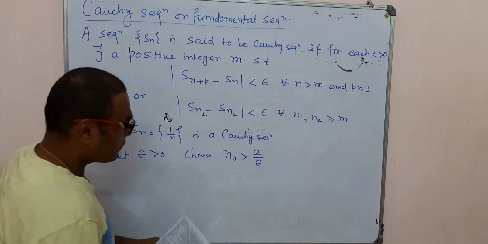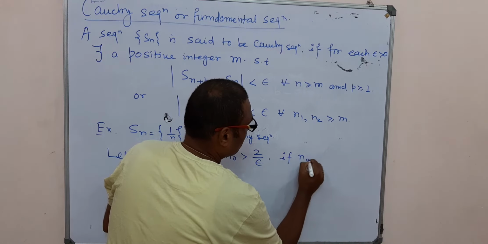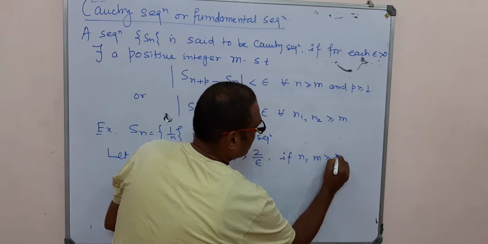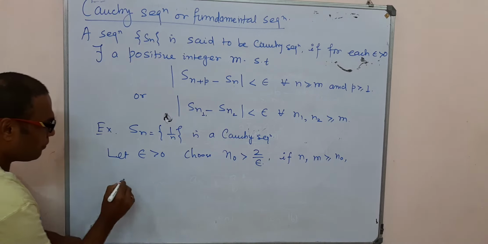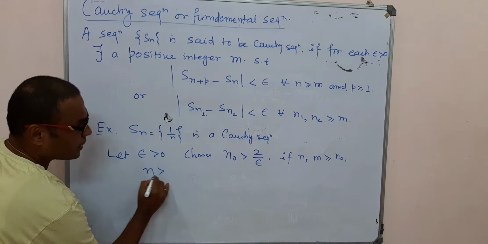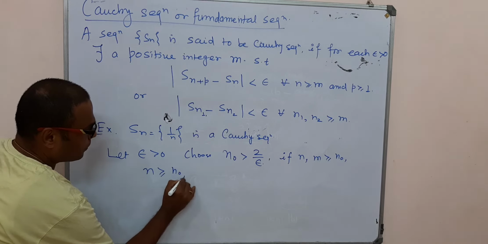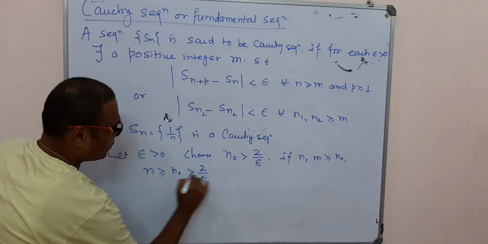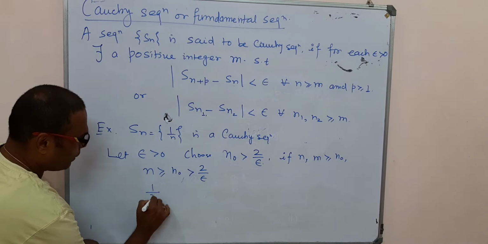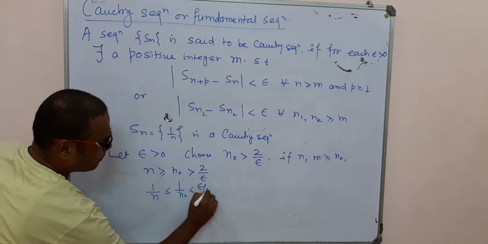If n is greater than n0, then 1 by n is less than or equal to 1 upon n0, which is less than epsilon by 2.